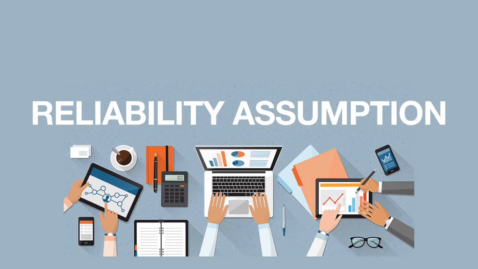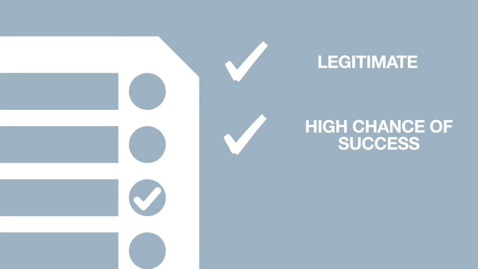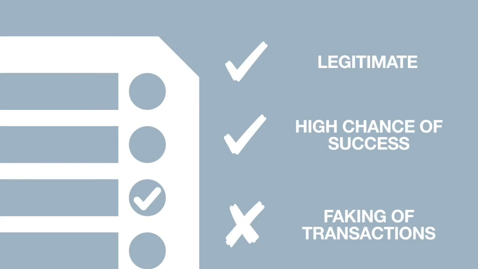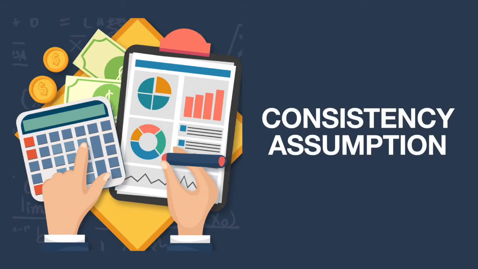In line with both of the previous assumptions, though, is the reliability assumption. This is to note that all transactions recorded must be legitimate and have a high chance of success. This is also to make sure that the company is not making fake transactions to give the appearance of success. Next is the consistency assumption.